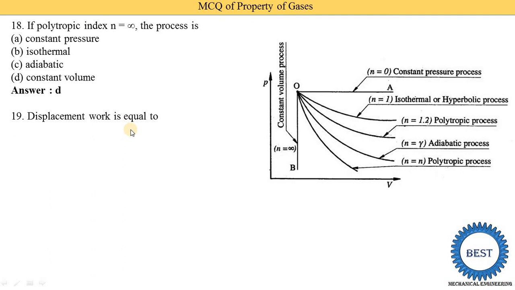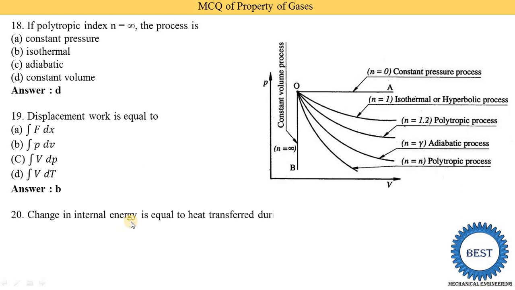Displacement work is equal to, different equations are given: F dx, integration of P dV, integration of V dP, and integration of V dt. So the correct answer is option B. Displacement work is proportional to the pressure and the volume, so it is P dV.